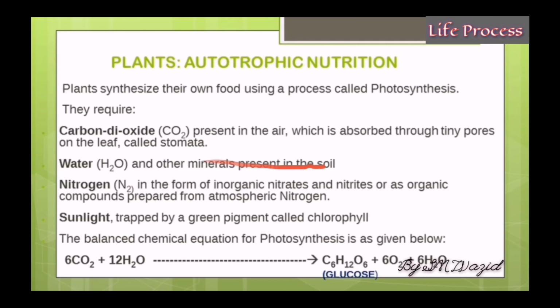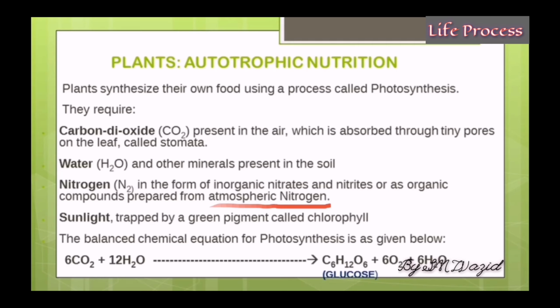Nitrogen. Now, this is very important. Nitrogen is a very important compound required for photosynthesis, and please pay attention here. Nitrogen is absorbed in the form of inorganic nitrates and nitrites, and as organic compounds prepared from atmospheric nitrogen. Remember, this can be asked as a 1-mark question, so please keep this in mind.